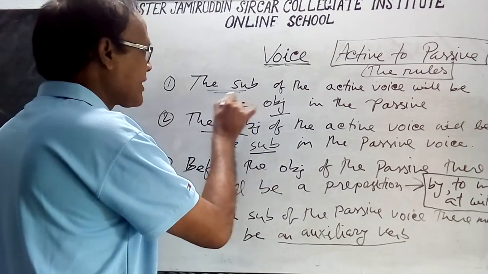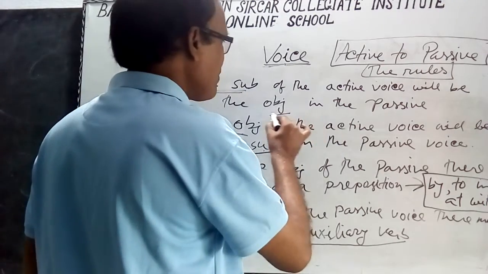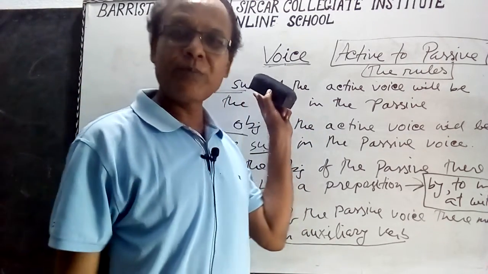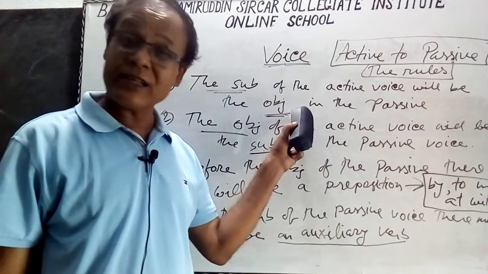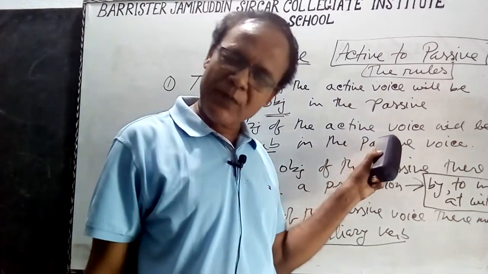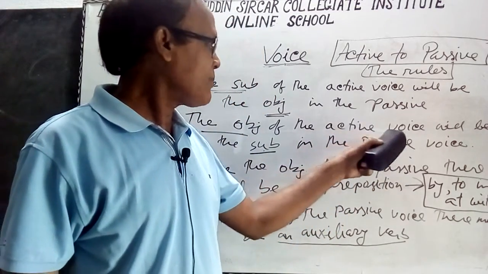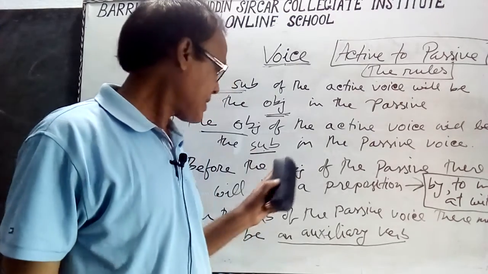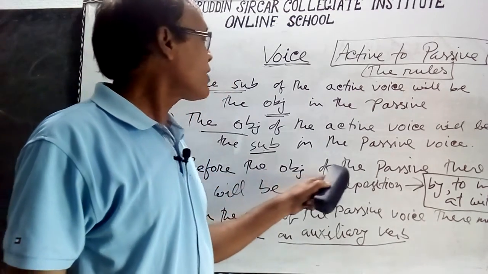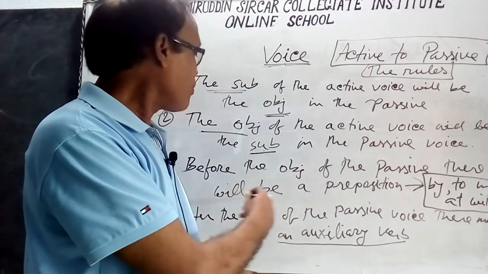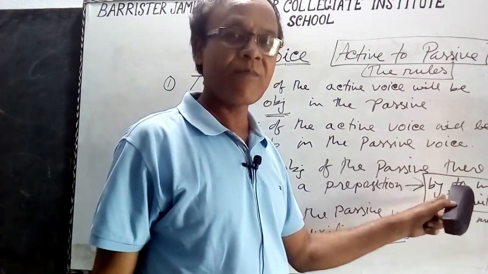The subject of the active voice will be the object in the passive voice. The object of the active voice will be the subject in the passive voice. Before the object of the passive voice, there will be a preposition by.